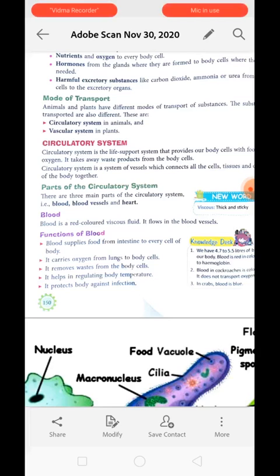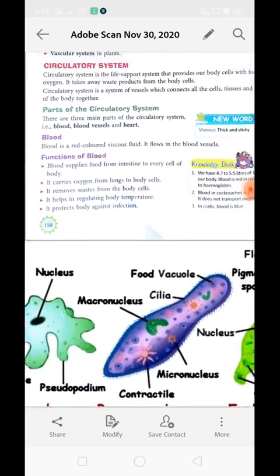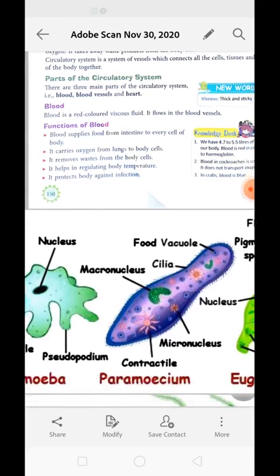The circulatory system is a system of vessels which connects all the cells, tissues, and organs of the body together. The parts of the circulatory system are blood, which flows throughout our body, blood vessels in which blood flows, and the heart, which pushes the blood into the blood vessels. We are going to study all of them one by one.